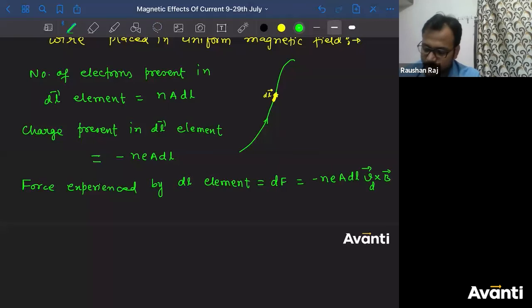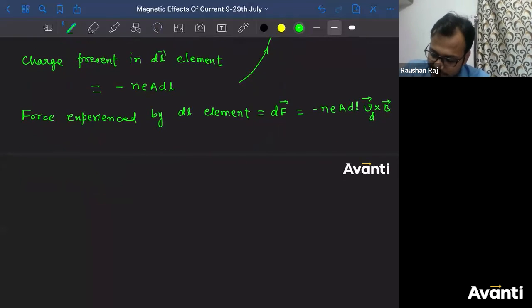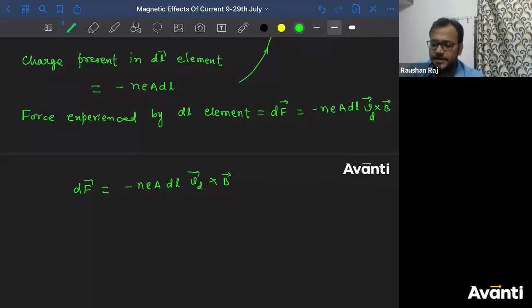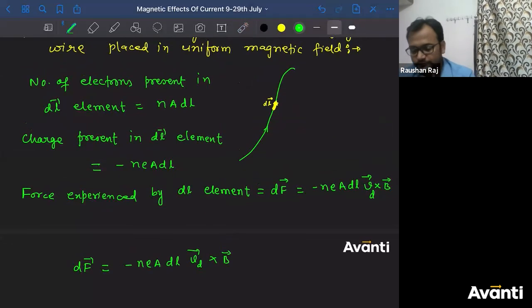Got it, guys? All right. So if I say this as the df value, can I write df is equal to minus NEA into dl into Vd cross B? Tell me what is the direction of drift velocity if I ask you to compare it with the direction of current? Is it along the direction of current or opposite to that? It's opposite to that.